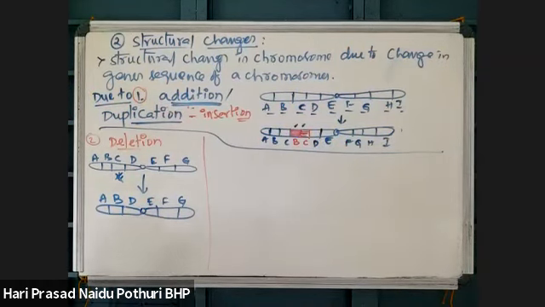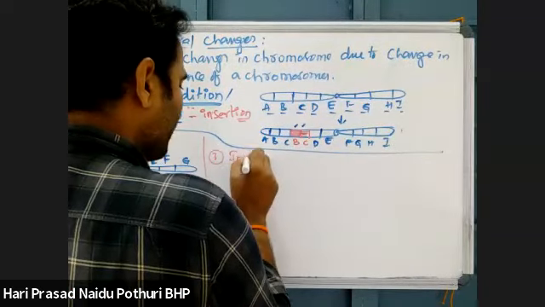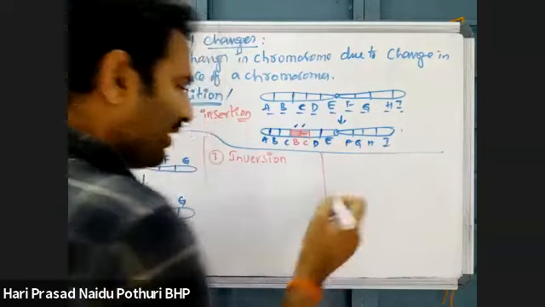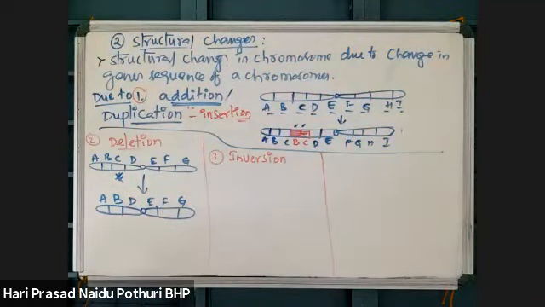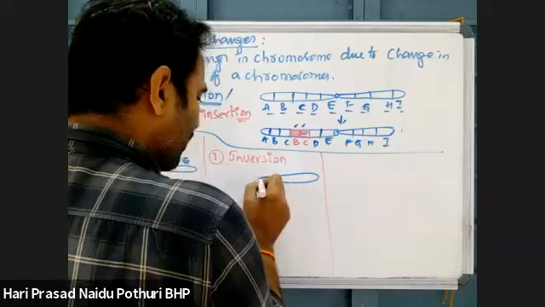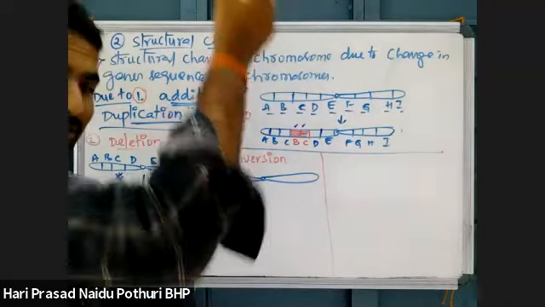Then third one, inversion. Inversion means reverse binding. Genes are reversed. Part of the chromosome is inverted. Inversion means head becomes down, legs become up like this.